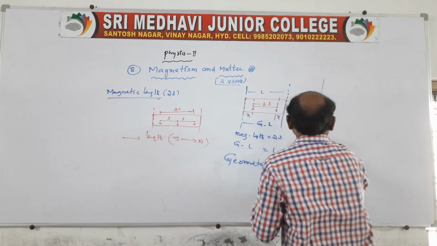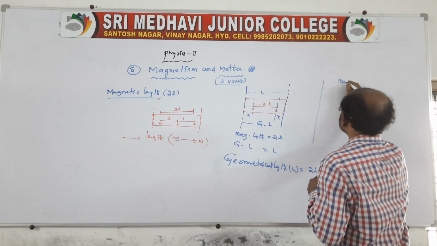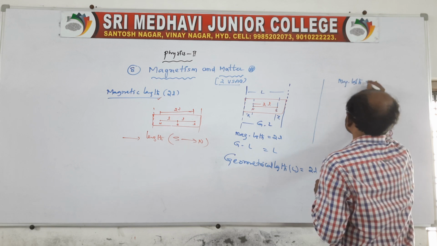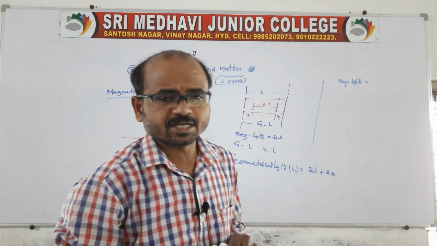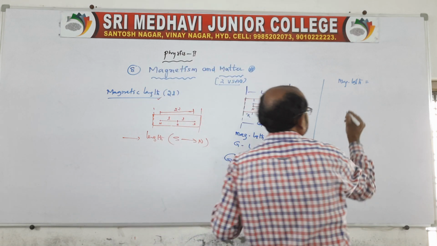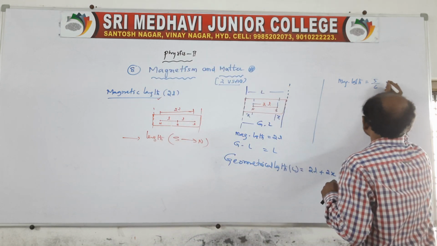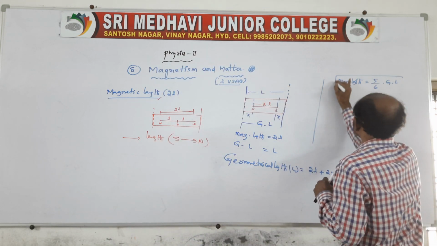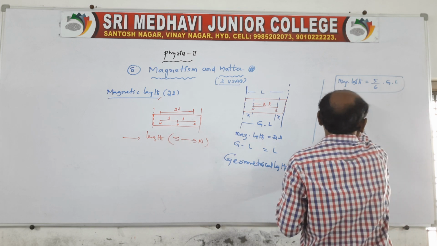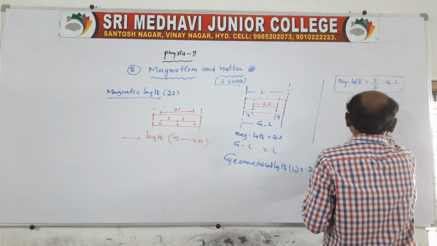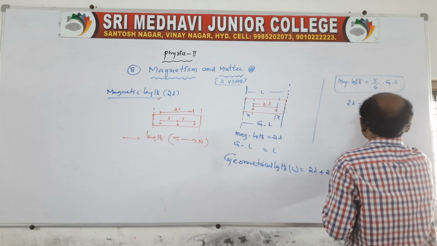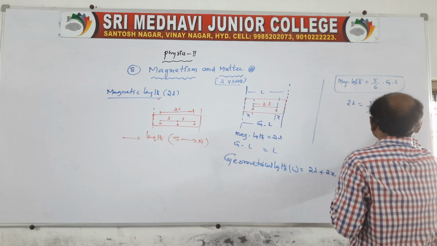The magnetic length is equal to 5/6 of the geometrical length, which is very, very important. That is, 2L is equal to 5/6 into the geometrical length.